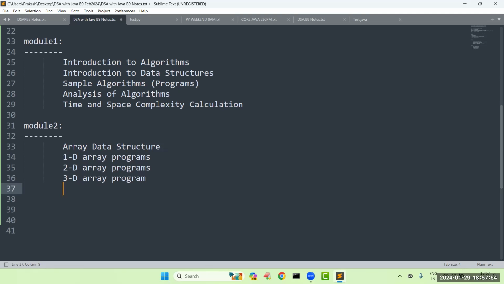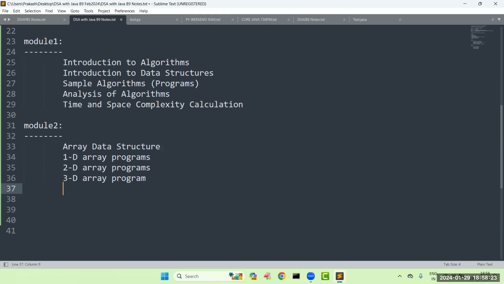One small program I will demonstrate on this 3D array. Okay, so two-dimensional arrays, in the sense of matrix related programs: how you can read a matrix, how you can calculate the sum of the diagonal elements, how to swap two rows or two columns, how you can rotate the matrix, and matrix multiplication, how much time it is going to take. In detail we are going to discuss this.